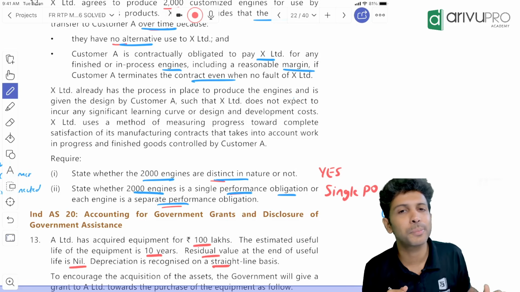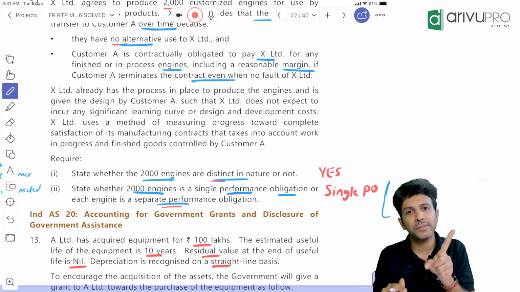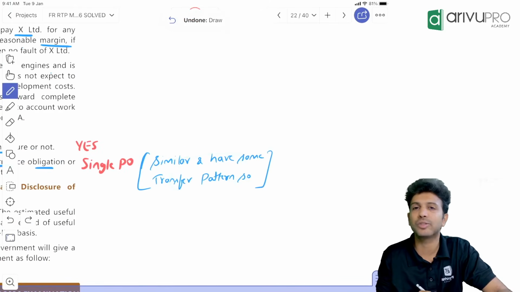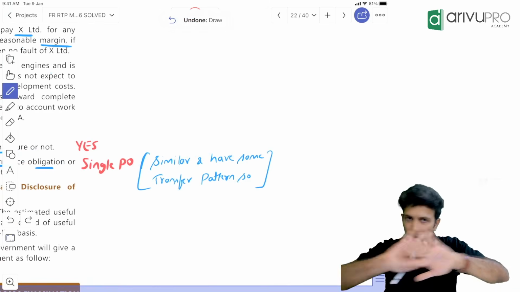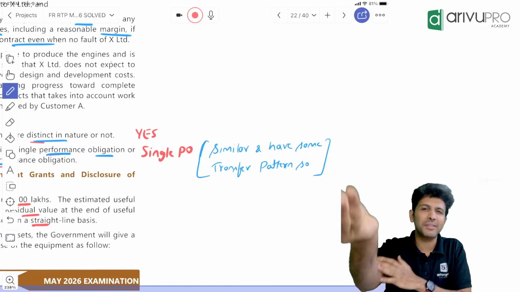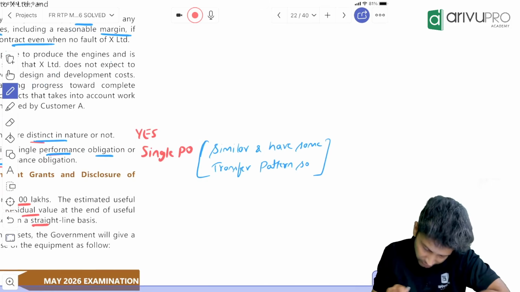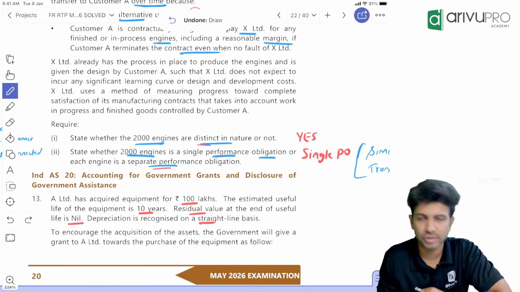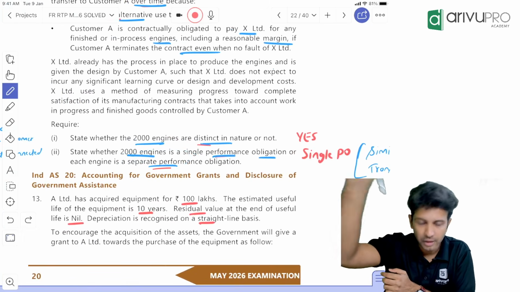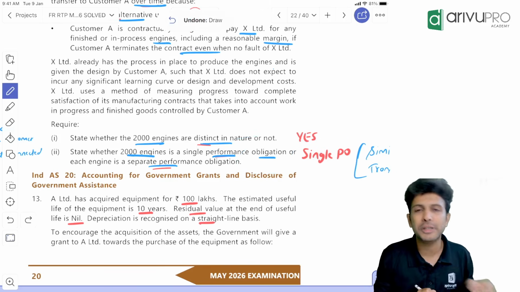Hence the second definition of PO comes into the picture. If it is a series of distinct goods or services that are similar and have the same transfer pattern, though the goods are separate, we will not treat them as separate POs; we will treat them as one single PO. The same example we used in class, the TV channels and the 100 apples. Since these 2000 engines are similar and have the same transfer pattern, it is not 2000 performance obligations. Here it is a single performance obligation.